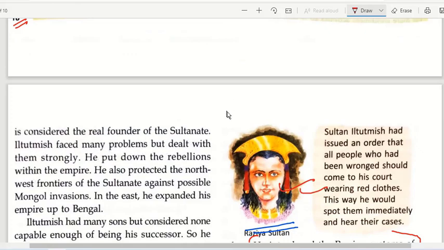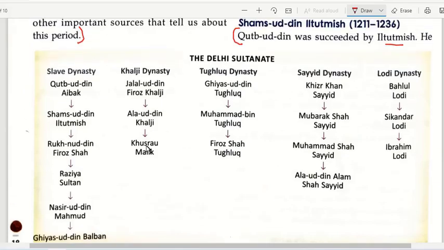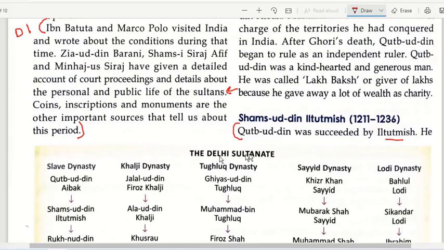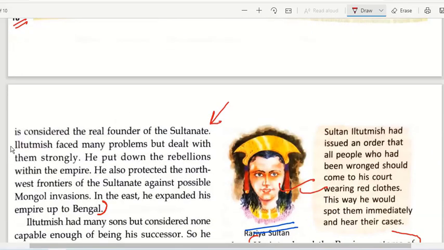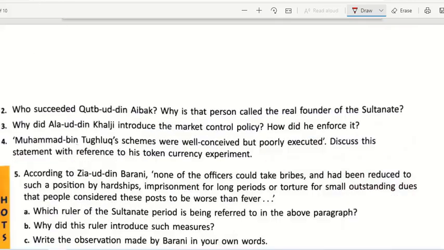Then why is he called that? Because Iltutmish faced many problems but dealt with them strongly. He put down the rebellions within the empire. He also protected the northwestern frontier of the Sultanate against the possible Mongol invasion. In the east, he expanded his empire up to Bengal. You have to write till this point. In the first 2 lines, the name of the person is given, that is Shamsuddin Iltutmish. In the second, you have to start from here and write in continuation: Then Iltutmish faced many problems. It is the answer to the second part of the question. Okay, all right. This is your answer for D2.